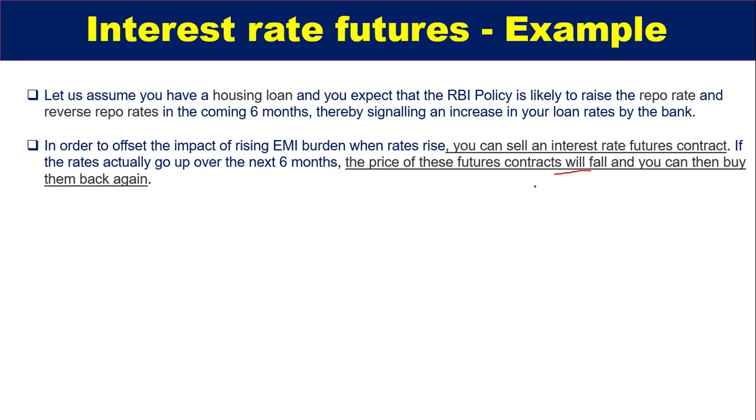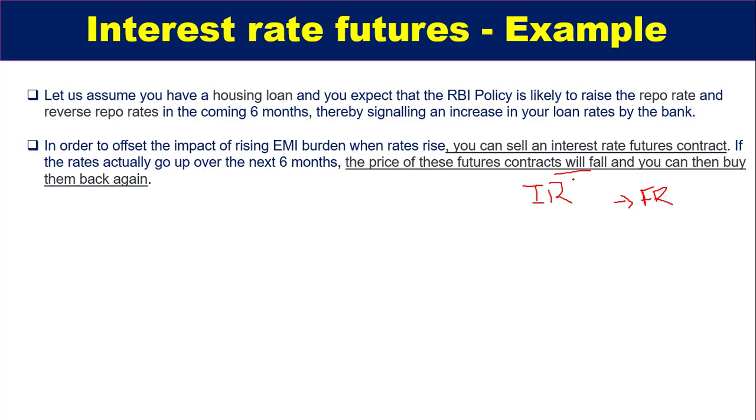Interest rates and futures contract prices are inversely proportional.